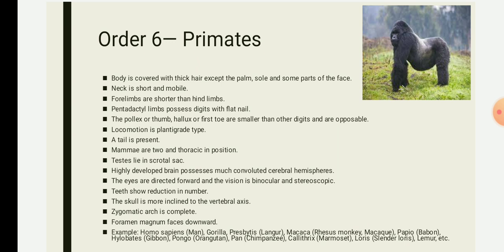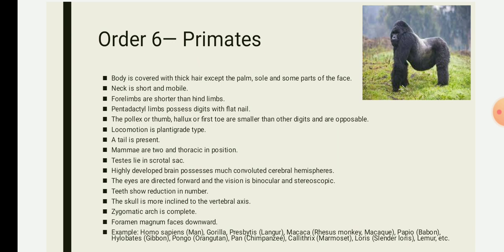The cerebrum is large and highly convoluted in primates, that's why they are referred to as first rank holders. They have 5 digits on the hand and foot with flat nails, and the thumb and the great toe are opposable for grasping.